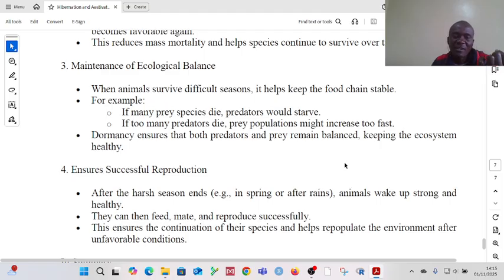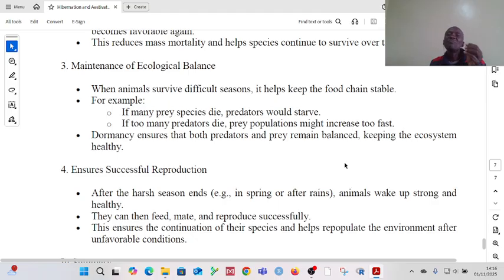If there is no meat, then the carnivorous animals will die because they will not have what to eat. Then if you have too many predators dying, the prey population might increase too fast. The prey population is what eats the grass. So if the prey population becomes too large, it means the plants will finish.